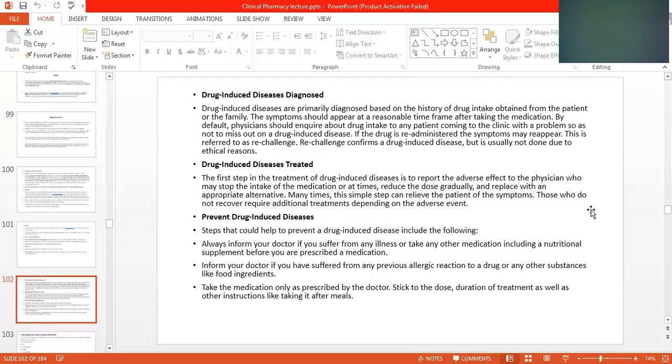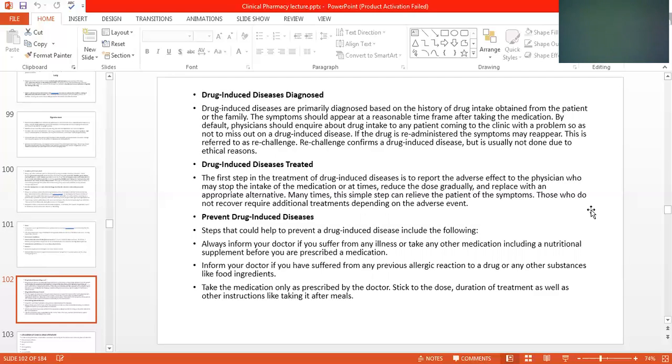Those who do not recover require additional treatment depending on the adverse events. Preventing drug-induced diseases: steps that could help prevent a drug-induced disease include always informing your doctor if you suffer from any illness or take any other medication, including nutritional supplements, before you are prescribed the medicine. Inform your doctor if you have suffered any previous allergic reaction to a drug or any other substance like food ingredients. Take the medication only as prescribed by the doctor.